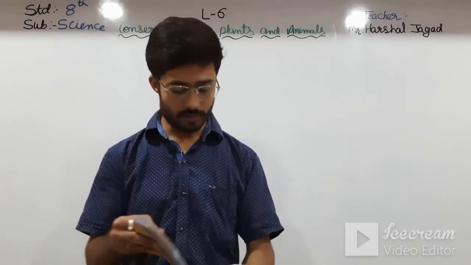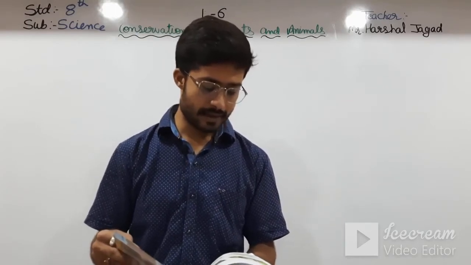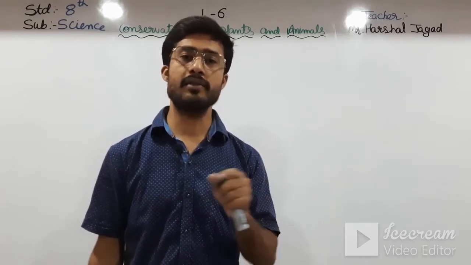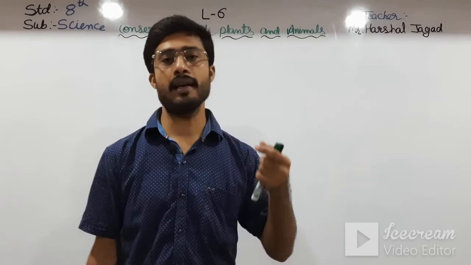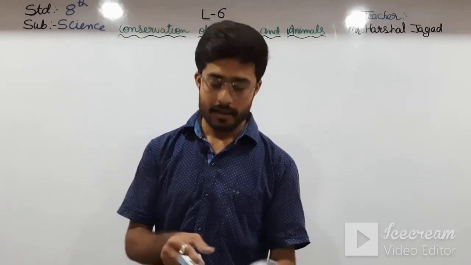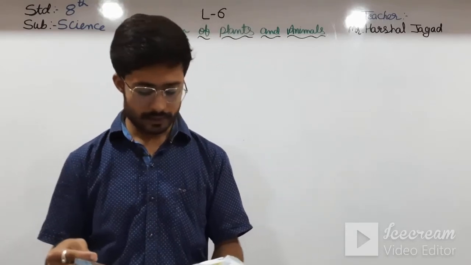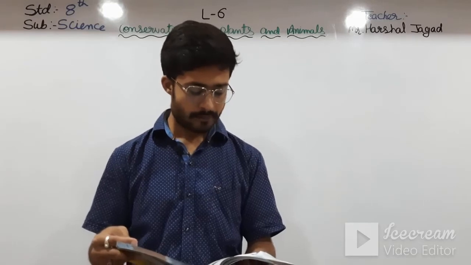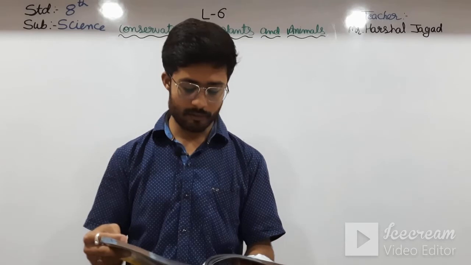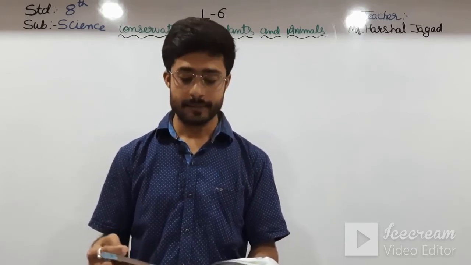Next we have seen extinct species. Extinct species means the species that is not present right now. Okay students, all these species are just dead. See here, dinosaurs are also said to have lived once on the earth thousands of years ago. Species of plants and animals that are no longer found anywhere on the earth are called extinct species.